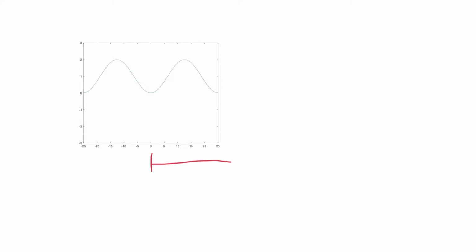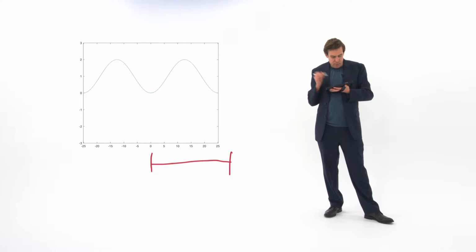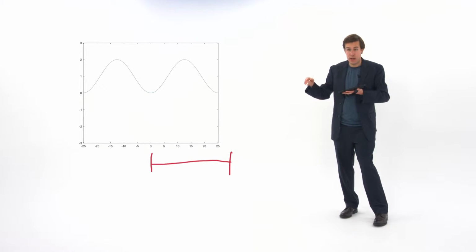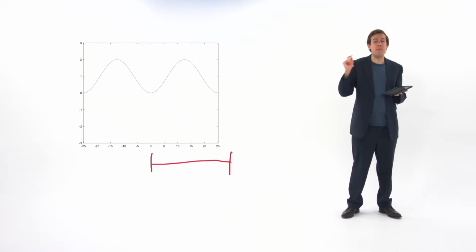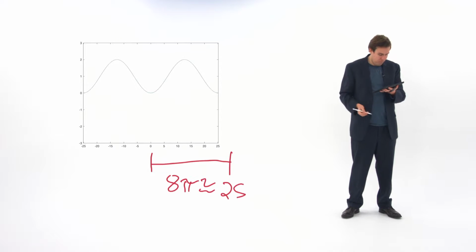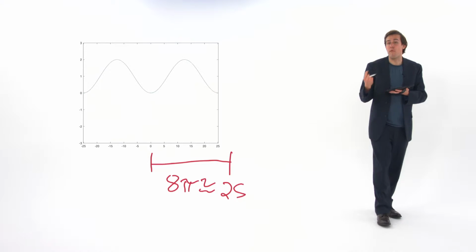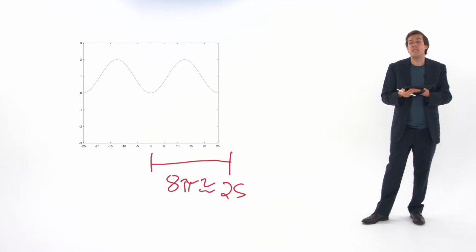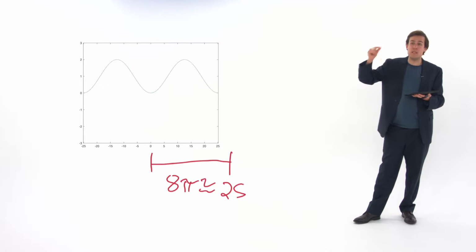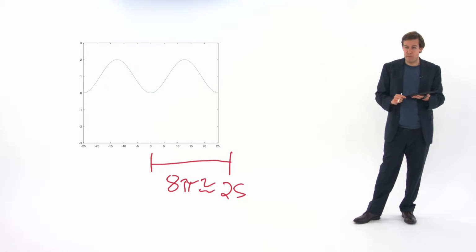So here's another one. Now let's again examine the period, and it takes me from 0 to about 25 to do one full cycle. So this tells me that my period is something like 8 pi, which is about 25, a little bit more. So I'm going to have a frequency multiplier, but it's taking me a long time to do one cycle. So I'm going to have a number between 0 and 1 playing the role of b here.